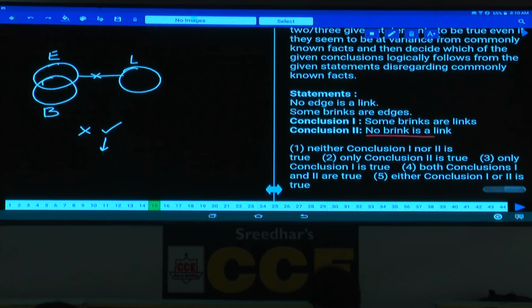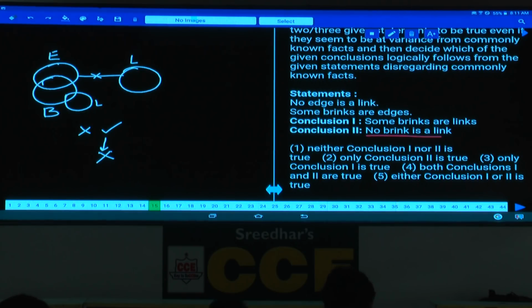Hence in order to check whether this can be true forever or not, we should draw an alternate diagram proving its complementary pair. What is the complementary pair here? No brink is a link, some brinks are links. Now if you prove some brinks are links, link will be here. Isn't it? As link is here, then what happened to this one? Alternate diagram proven or not? Alternate diagram proven. Previous conclusion will be false.